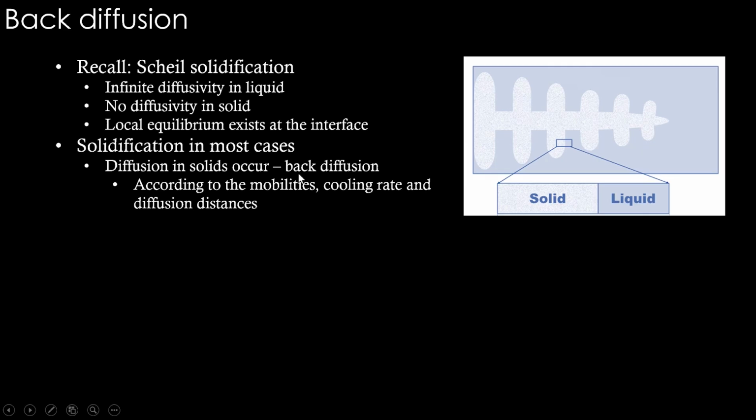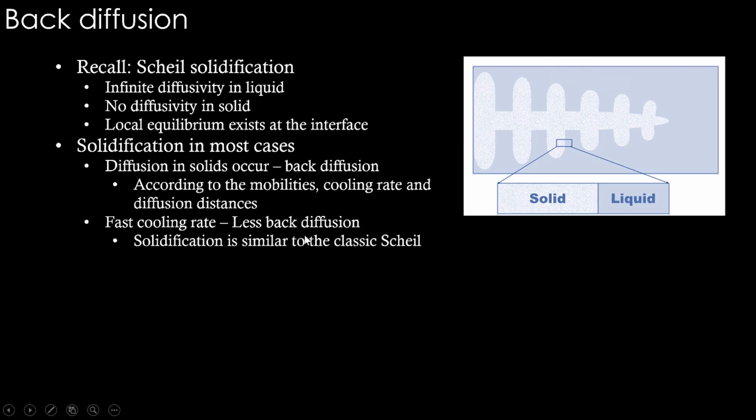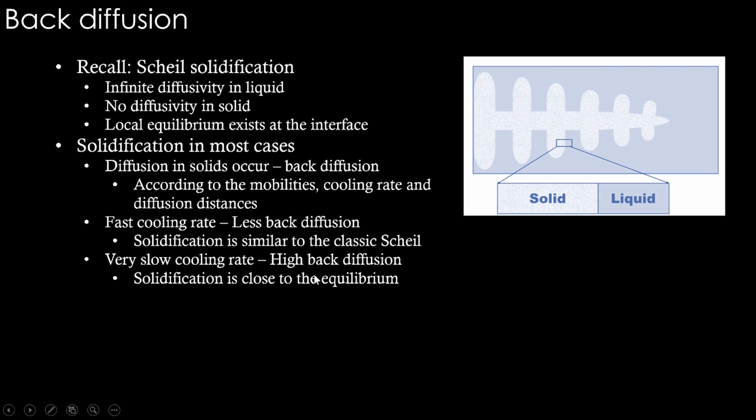So that solidification with back diffusion can be understood. If the cooling rate is fast, then back diffusion will be less. Solidification is similar to the classic Scheil because back diffusion is less here. Or if it is very slow, then back diffusion will be really high and it will be almost like the equilibrium cooling. These are some extreme cases of cooling rates.